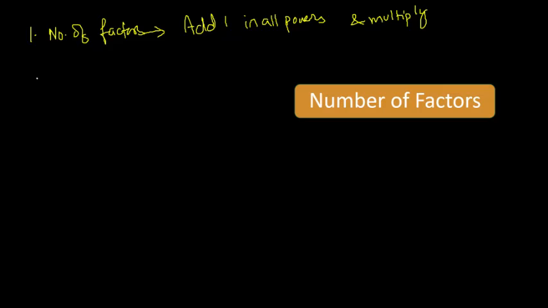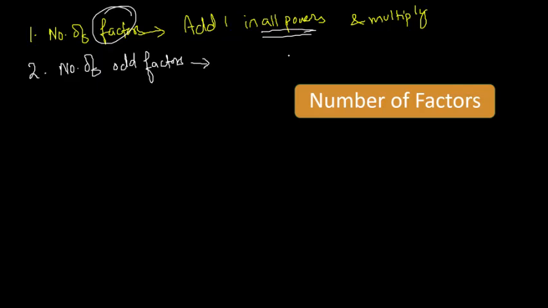Second, they could ask you to find the number of just odd factors. For all the factors, you add 1 to all the powers of the prime numbers. But if my question is just to find the odd ones, it will break, it will fall.